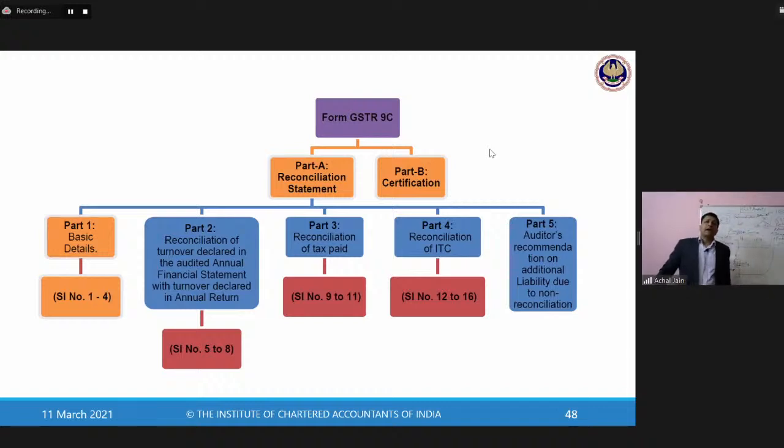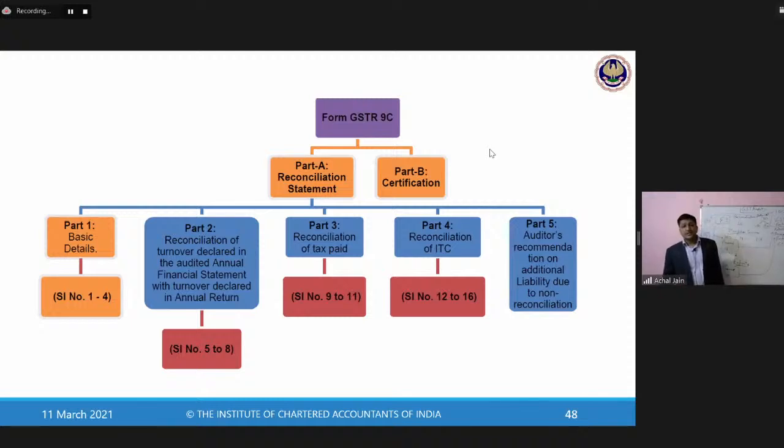Clear? Part 5 is about auditor's recommendations. Now during the course of this entire audit, the auditor will have some observations, and due to those observations, some of the input tax credit which may have been availed by the entity may go down, may be found to be wrong.